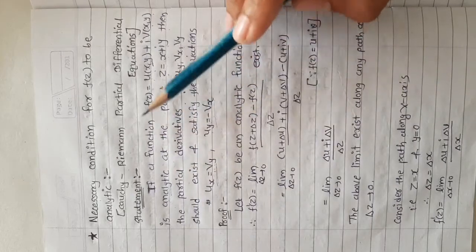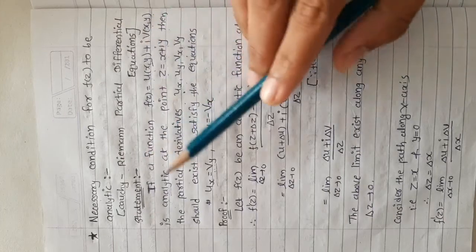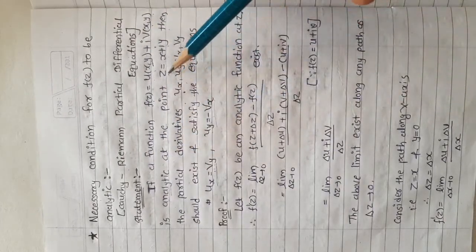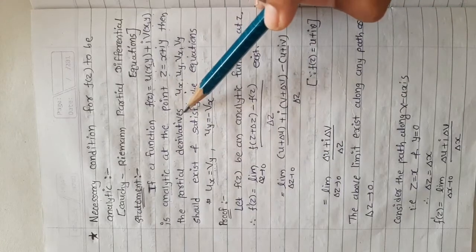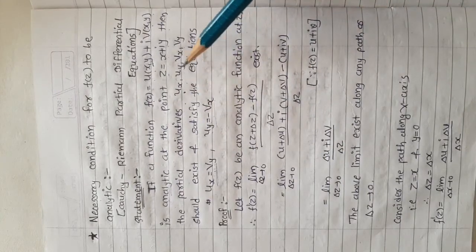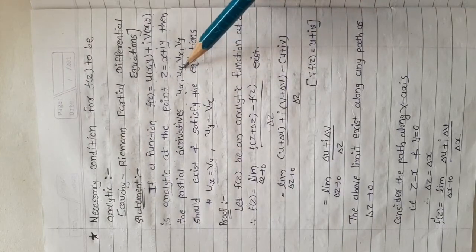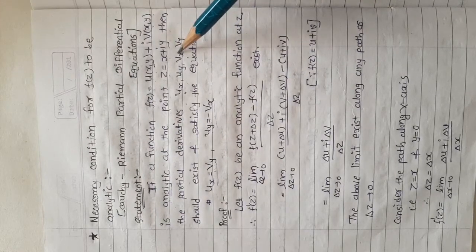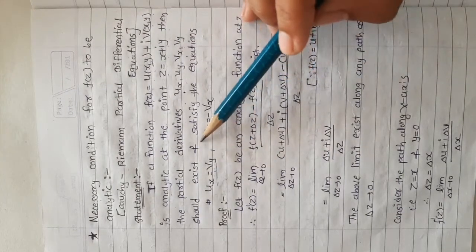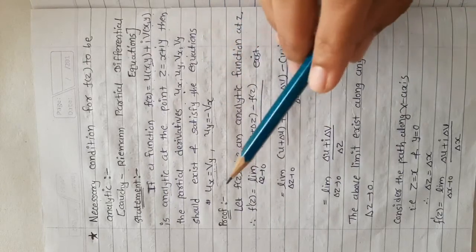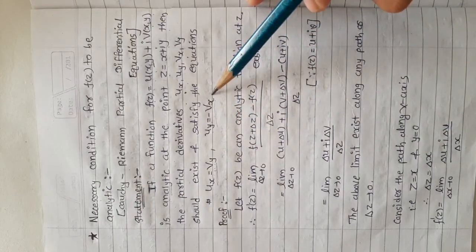Statement is, if a function f of z equals u of x y plus i v of x y is analytic at the point z equals x plus i y, then the partial derivatives ux, uy, vx, vy, where ux means del u by del x, uy means del u by del y, vx means del v by del x and vy means del v by del y, should exist and satisfy the equations ux equals vy and uy equals minus vx.